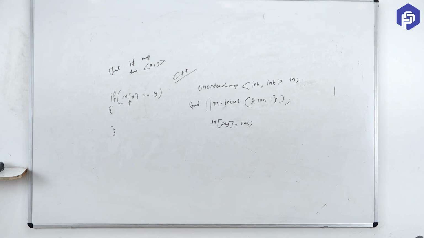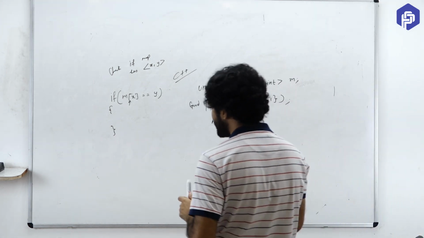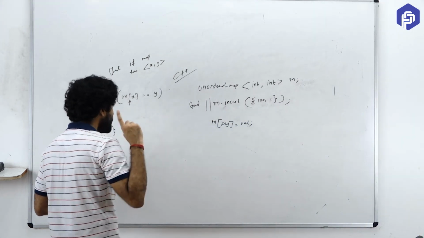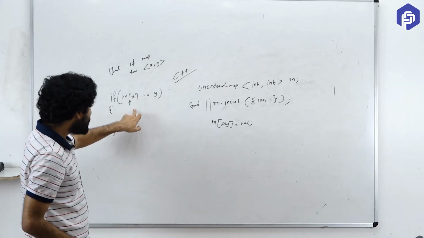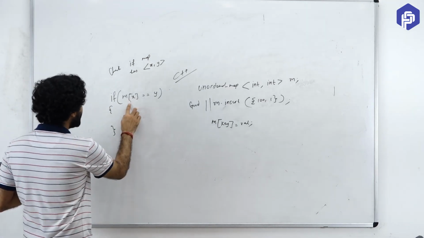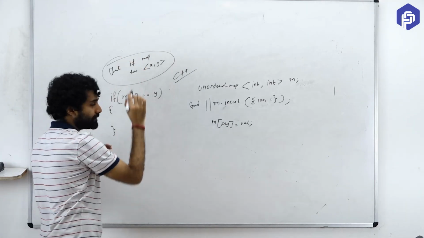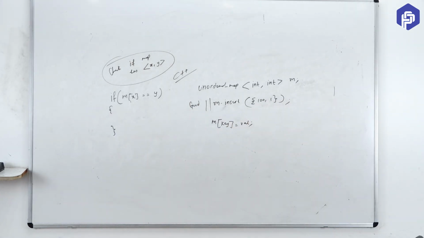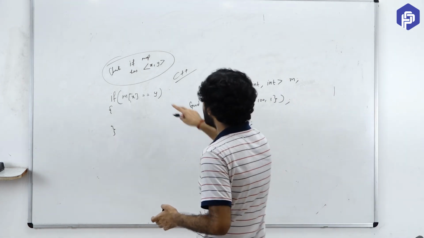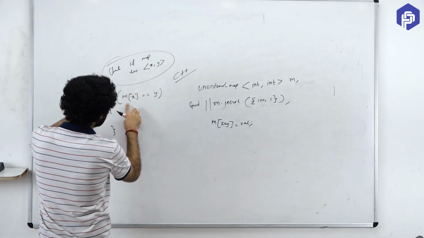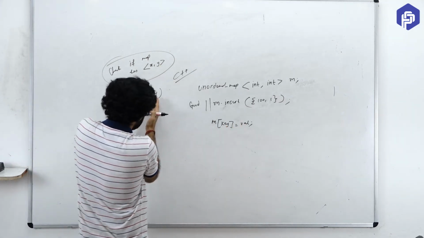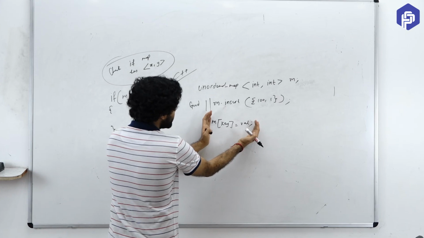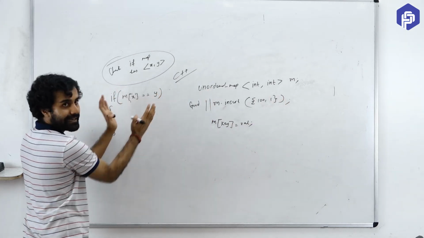C++ users, just listen very carefully to what I am saying. What I am saying is not rocket science. It's a very simple thing. All that I am saying is sometimes you might want to do this kind of check or not. Don't you think such use cases would come in a question where you have to check whether a pair exists or not, right? It can come, right? So to check whether this pair exists or not, one way is like this, because if it was inserted, it might have got inserted like this or like this. So one way is to do something like this, right?